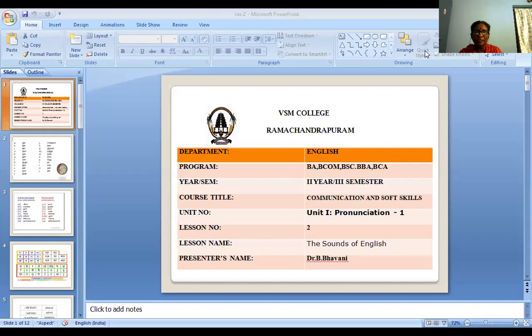First, I already introduced the phonetics and its chart. I think you all could have understood it. But again, I want to repeat the class for you, not the same material, but the pronunciation class is to be given for you again and again. So now we are entering into the unit 1 pronunciation second class.